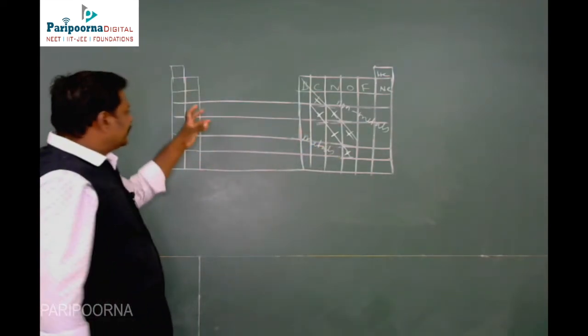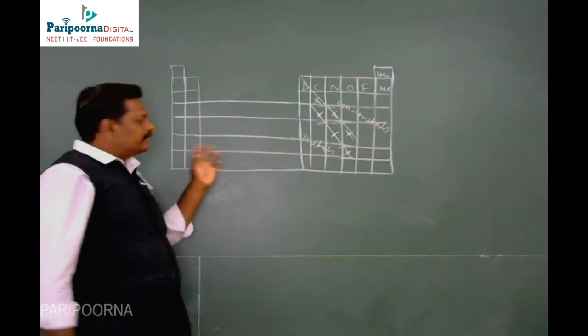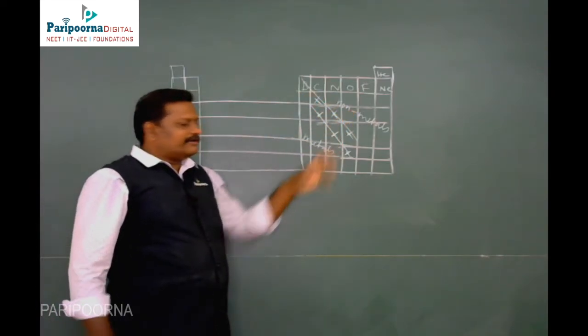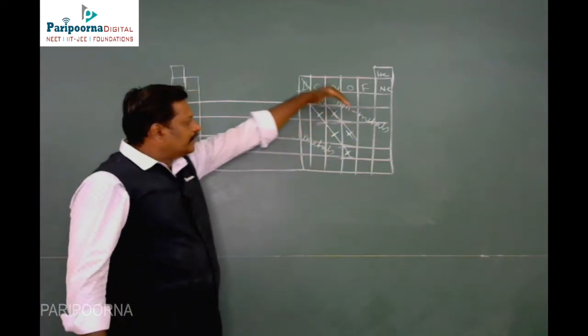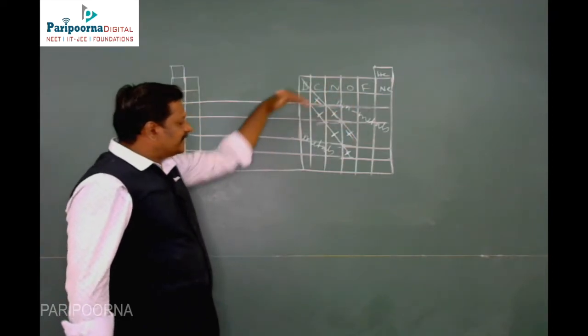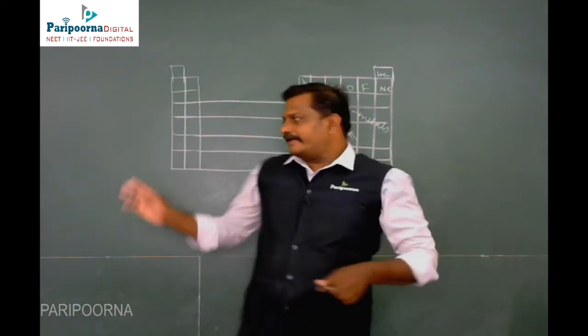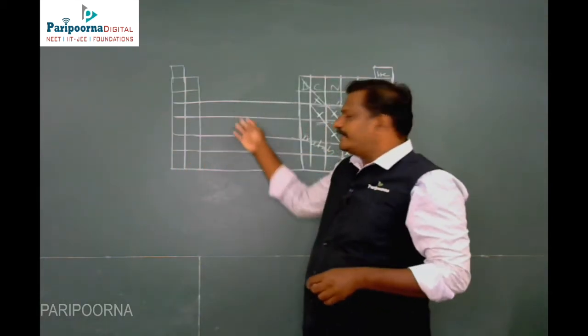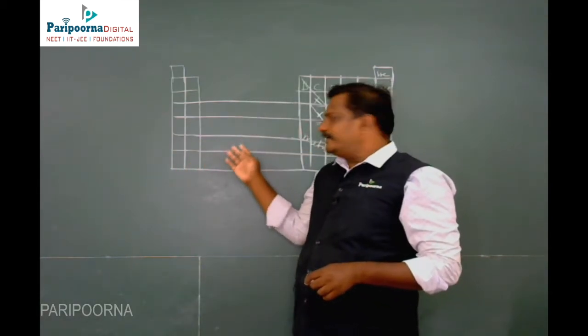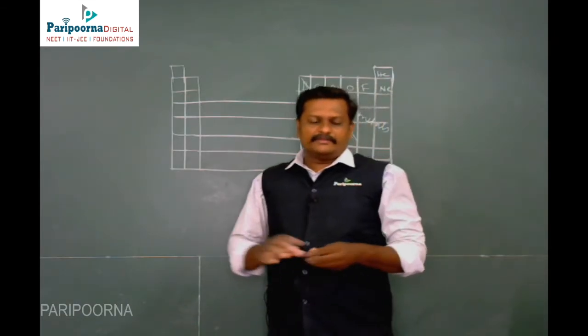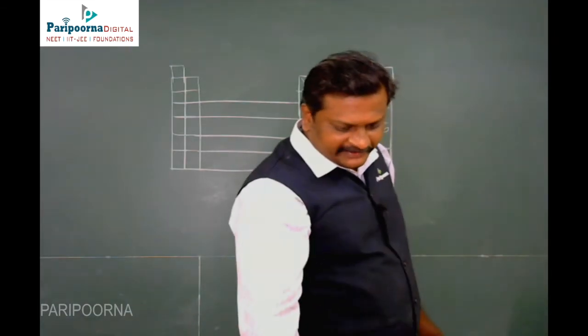So mostly metals are present in the S block. If you go to the P block, the elements are classified into non-metals, semi-metals and metals. And some more metals are present in the transition elements. Here there are transition metals, and the inner transition elements are also metals. Now this is the position.